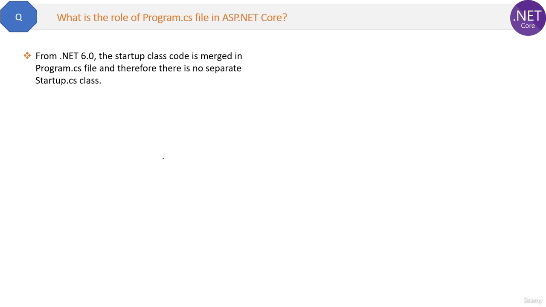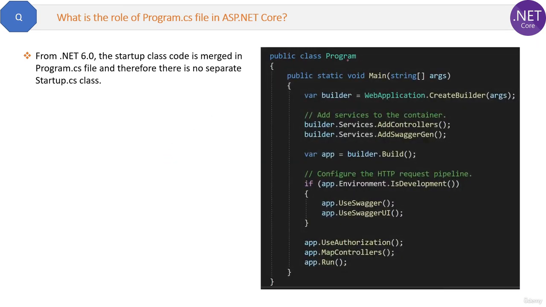Okay, now one more thing: from .NET 6.0 the Startup class code is merged into the Program.cs file only, and therefore there is no separate Startup.cs class, and the Program file code will look something like this. Then the ConfigureServices method is merged here, and the Configure method is also merged here. Logically there is no difference, but all the things are merged into this Main method only. Great, I think now we have discussed enough about the Program.cs file.